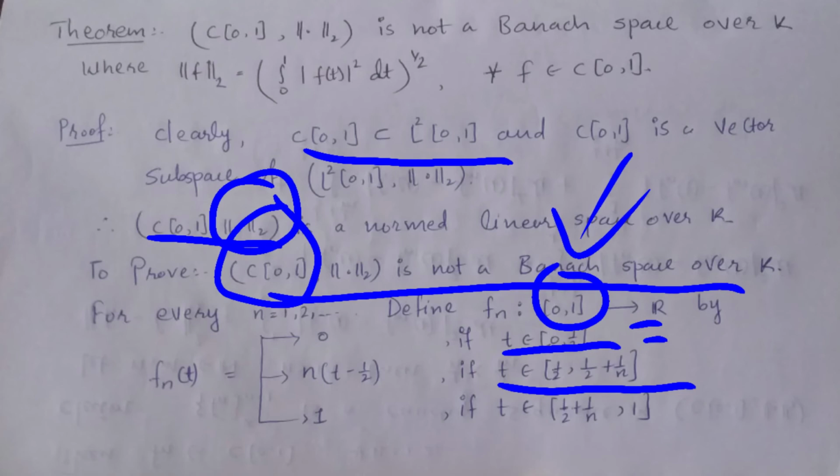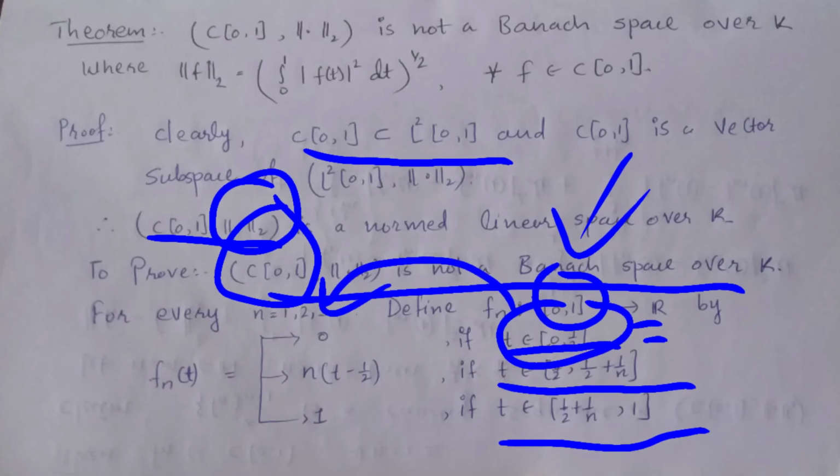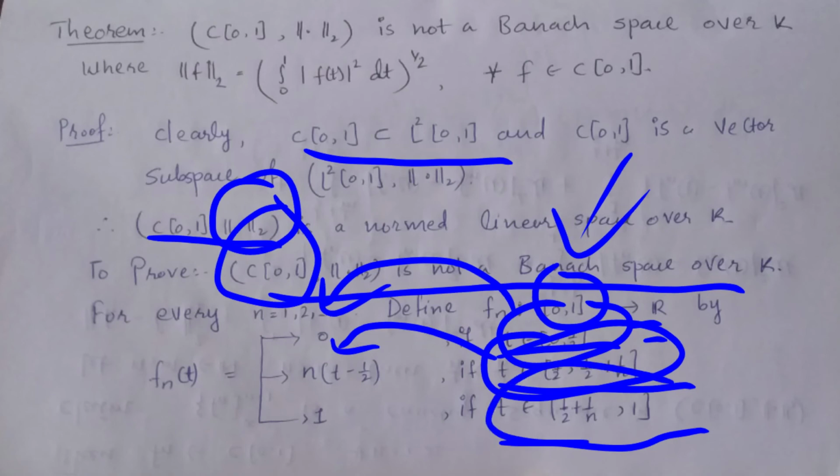If t is in the first interval, the value of the function is 0. If t is in the second interval, the value of the function is n(t - 1/2). And if t is in the third interval, the value of the function is 1.